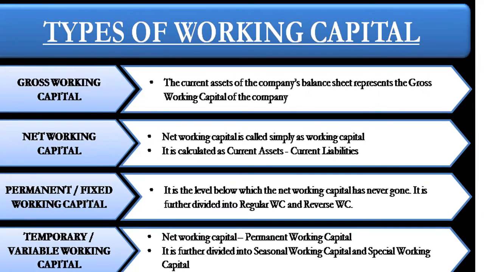Temporary working capital is net working capital minus the permanent working capital. Temporary working capital is also known as variable working capital. Remember this name. It is further divided into seasonal working capital and special working capital. We have discussed these points.